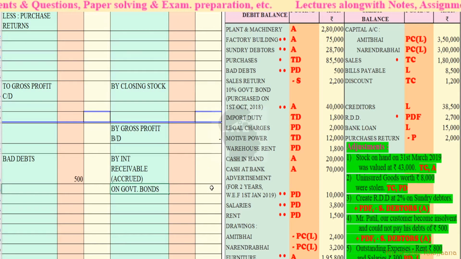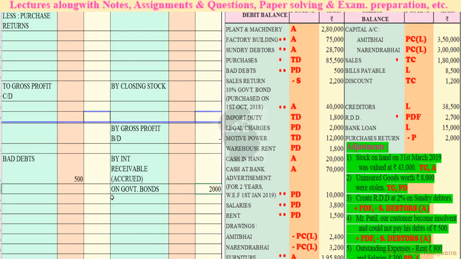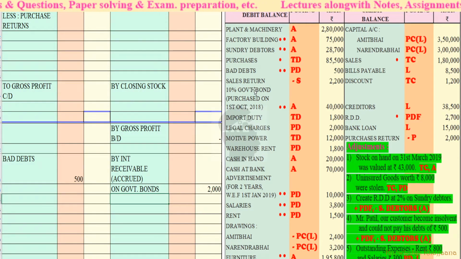Okay, the second entry will come over here, that is of rupees 2,000. Okay, so we have completed this hidden adjustment. Then import duty, trading account debit side 1,800.